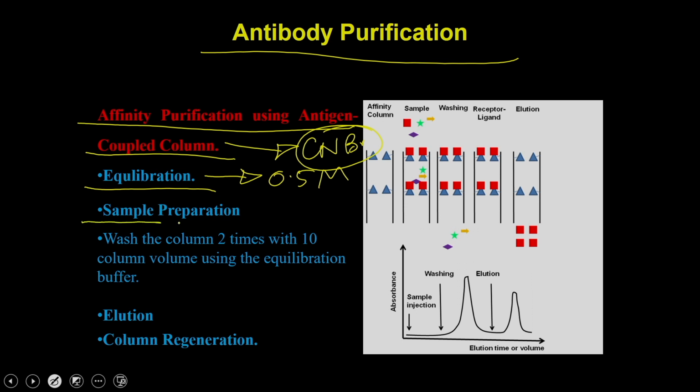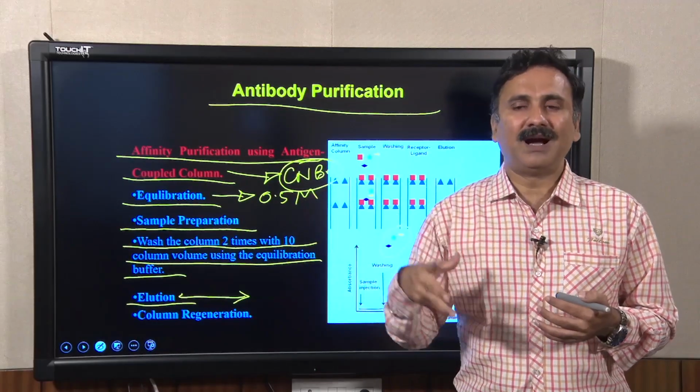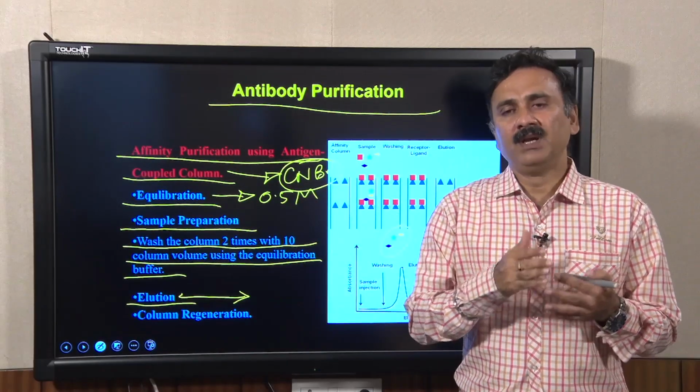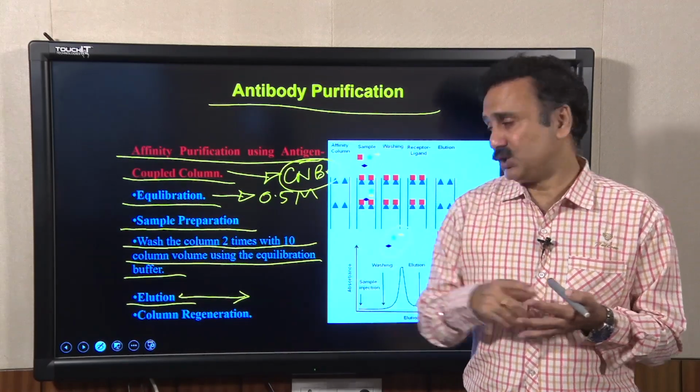Then you are going to prepare the sample, then you wash the column 2 times with 10 column volumes using the equilibration buffer, and that is going to remove the non-specifically bound proteins. And then ultimately you are going to do the elution. Elution in this case can be done either by using counter ions, or you can use chaotropic salts, or you can play with different types of pH. So, you can reduce the pH.